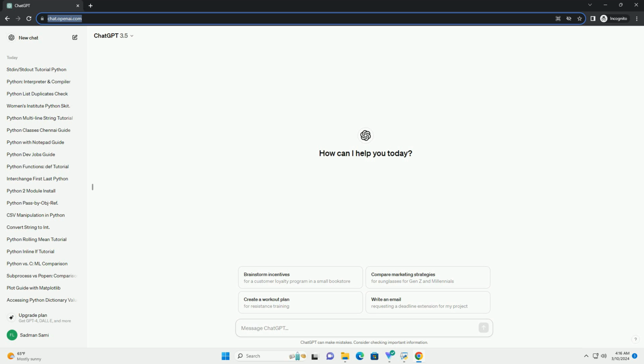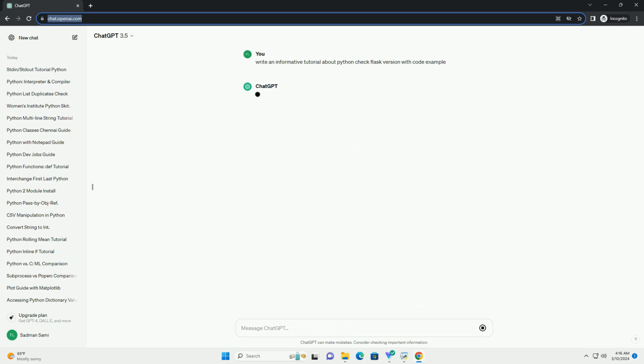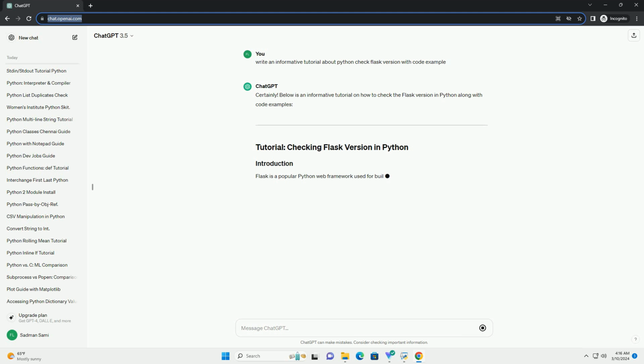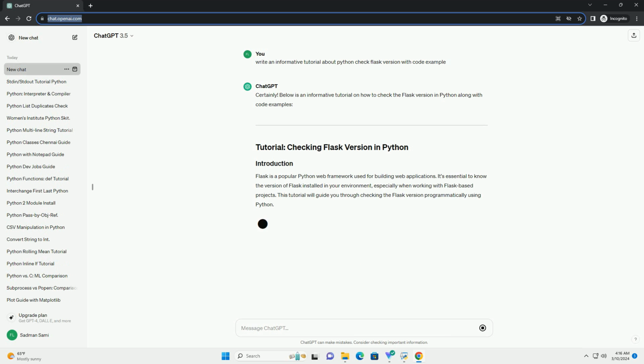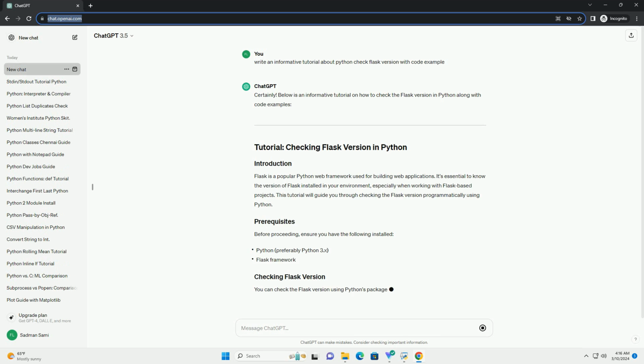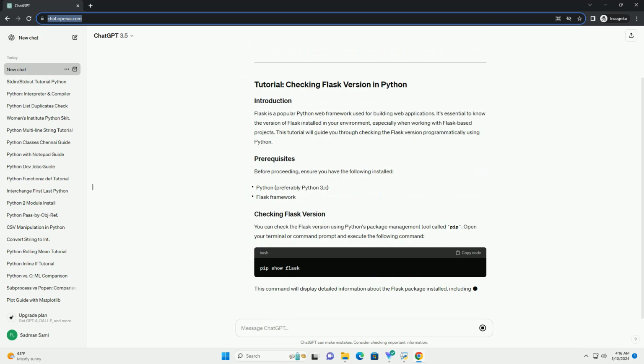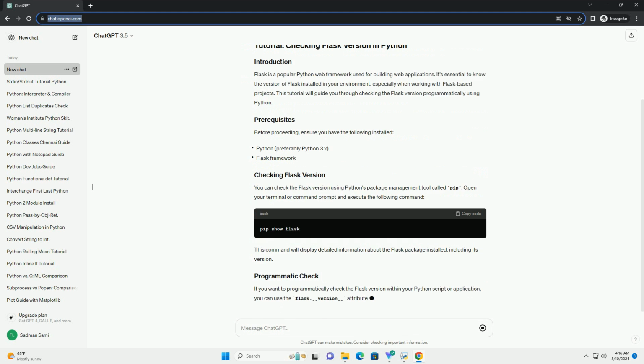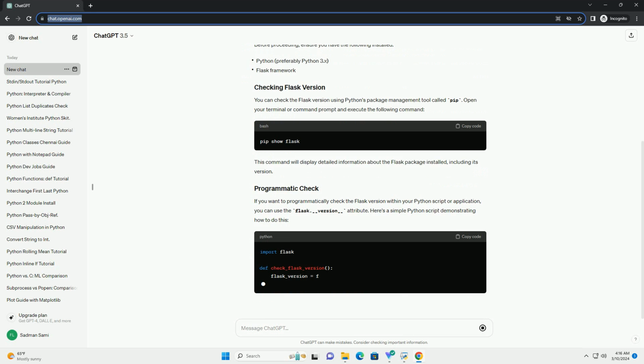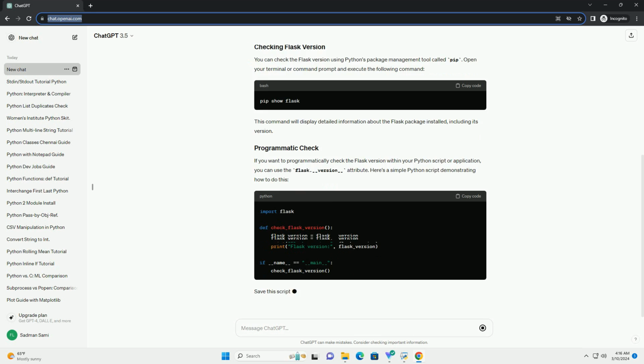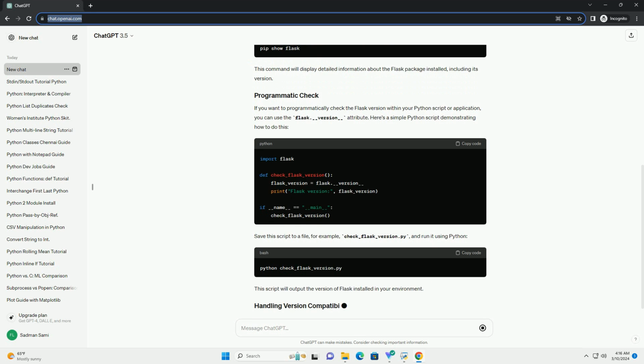Certainly. Below is an informative tutorial on how to check the Flask version in Python along with code examples. Flask is a popular Python web framework used for building web applications. It's essential to know the version of Flask installed in your environment, especially when working with Flask-based projects. This tutorial will guide you through checking the Flask version programmatically using Python.